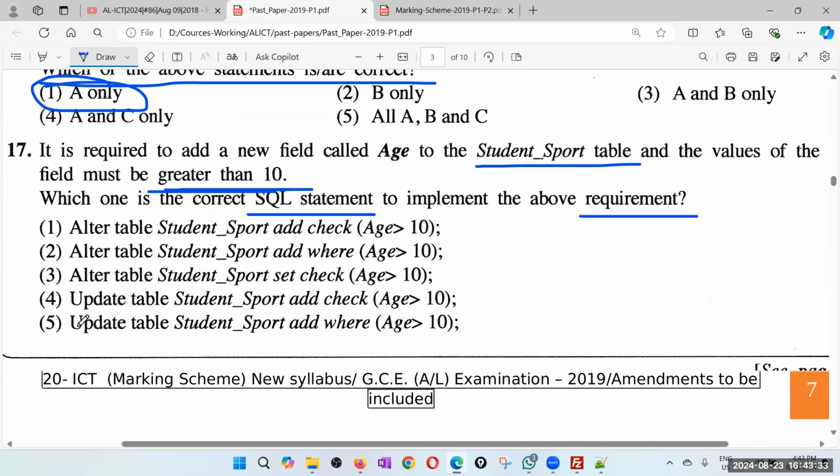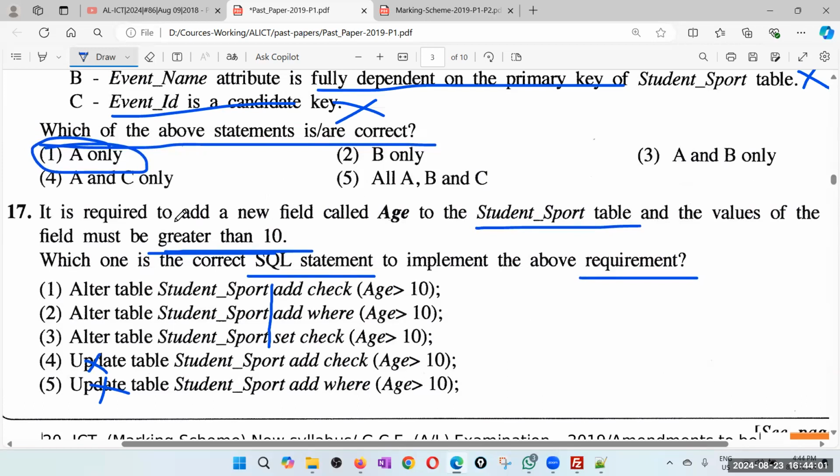So now you need to do alter table because you're adding a field. Therefore, update table doesn't work. Now you can see straight away I get rid of two answers, because update is to update the data. Alter is the one we use to alter the structure. Right. Alter table student sport. So that part is the same in all three answers. Then you need to add a new field called age, and the value of the field must be greater than 10.